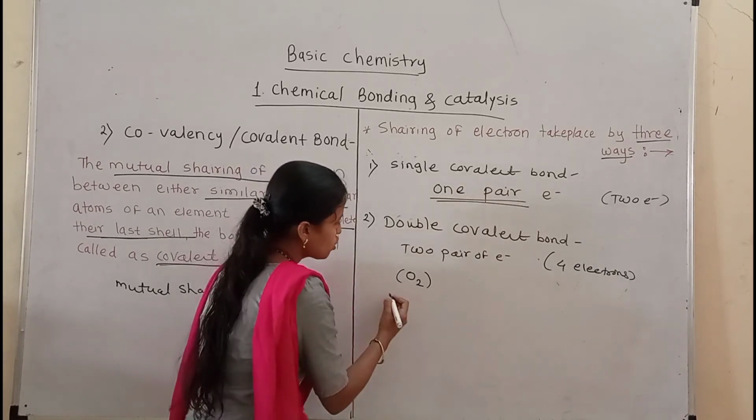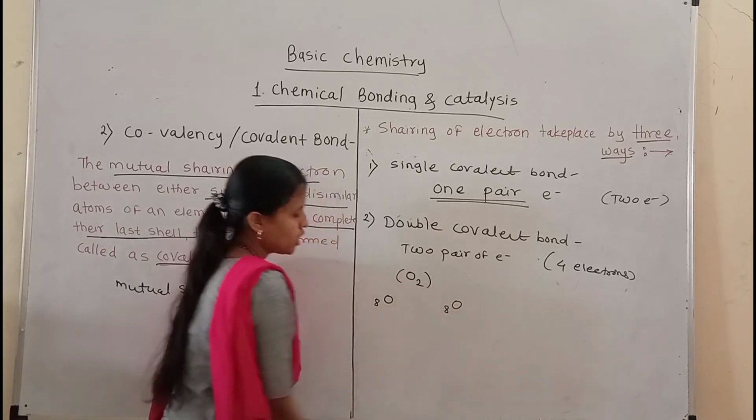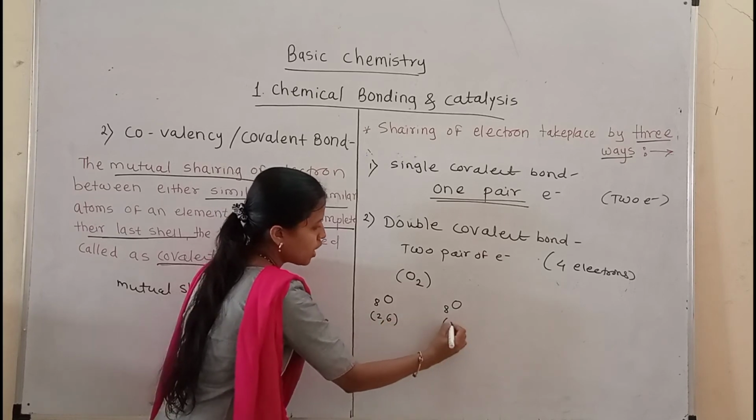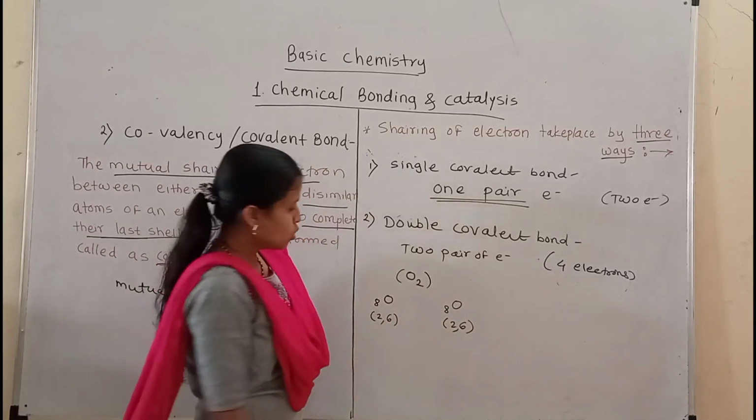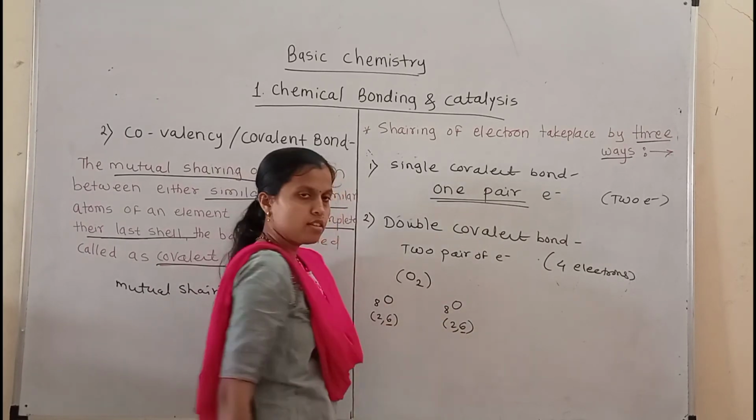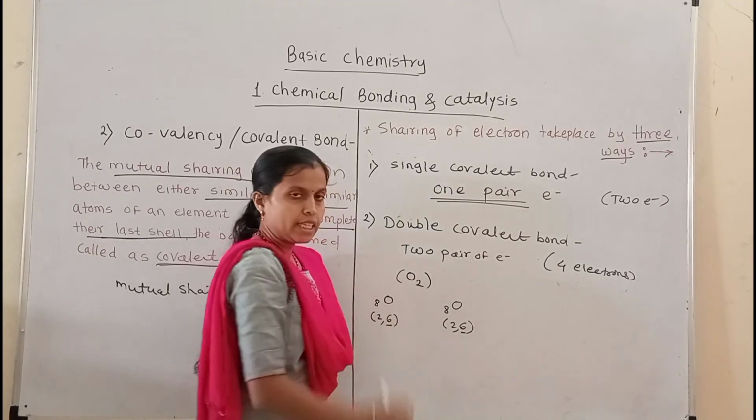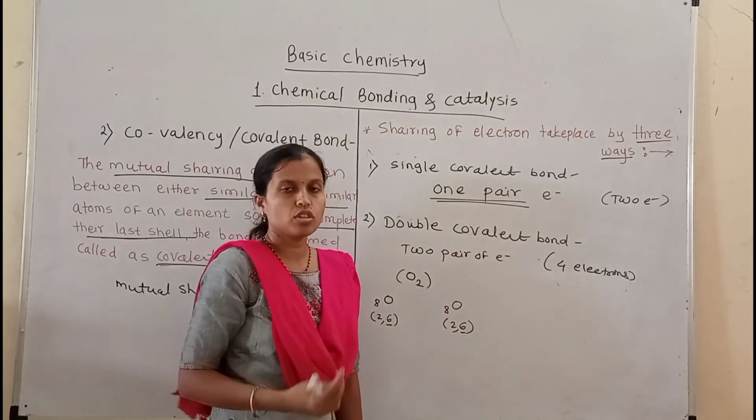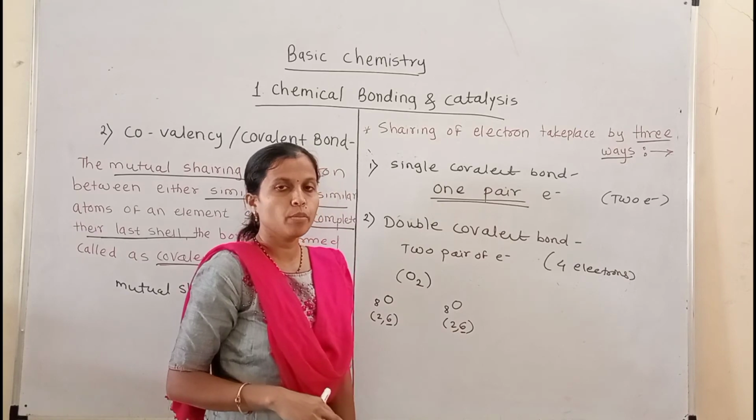One oxygen atom has atomic number 8, and another oxygen has atomic number 8. So their electronic configurations are 2, 6, and the other oxygen also has electronic configuration 2, 6. So both these oxygen atoms have 6 electrons in the outermost shell. For completing its octet, this oxygen atom requires 2 electrons. Another oxygen also requires 2 electrons to complete its octet.